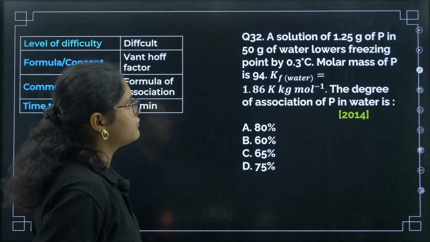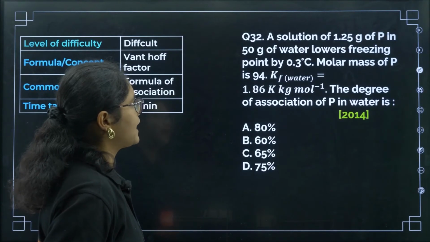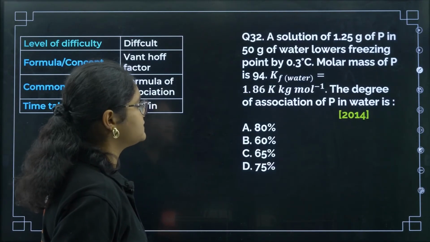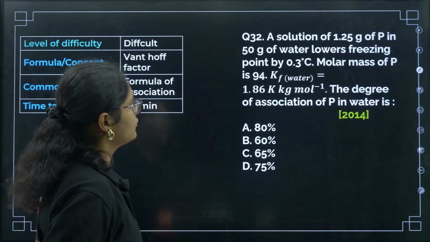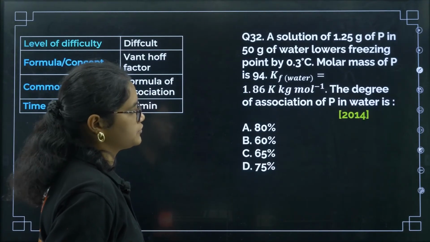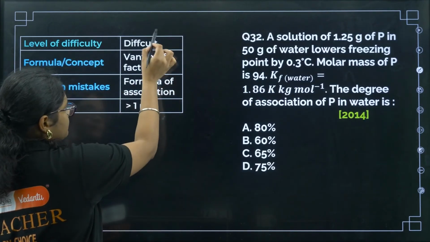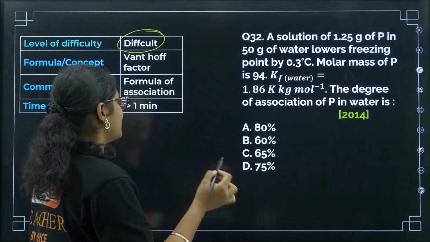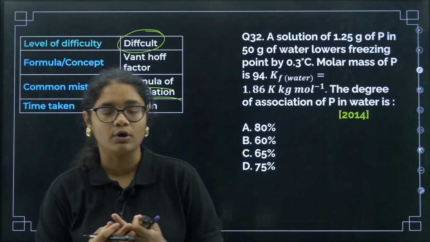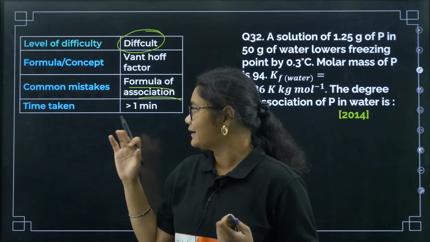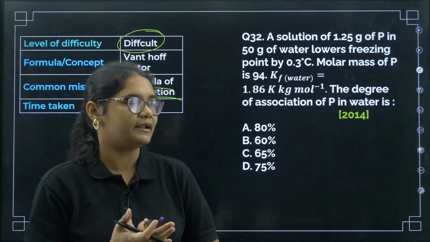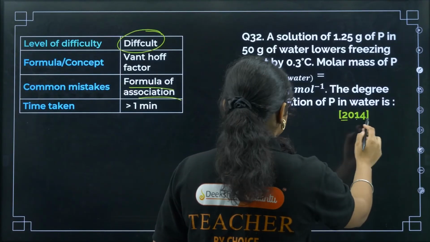A solution of 1.25 gram of P in 50 gram of water lowers the freezing point by 0.3 degrees Celsius. Molar mass of P is given, Kf value is given. The degree of association of P is. I will put this question in the difficult section because you might not remember the formula. This formula is not very commonly used, and the calculation will also take some time, so it is somewhere between moderate and difficult level. This question was asked in 2014.